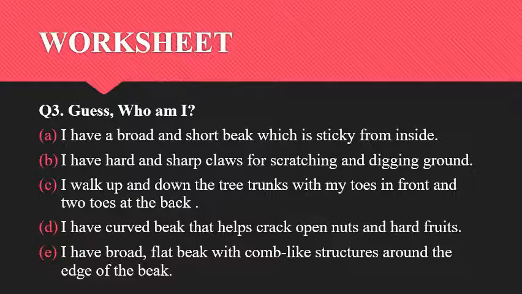Next question, filling in the blanks. Question number 4. Soft and fluffy dash feathers keep a bird warm by trapping air close to its body. Which feathers are soft and fluffy? Yes, a bird's down feathers are soft and fluffy and they keep the bird's body warm.